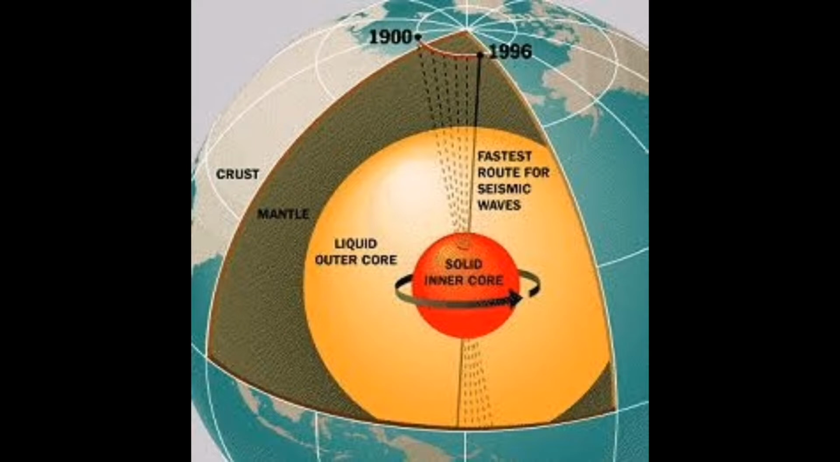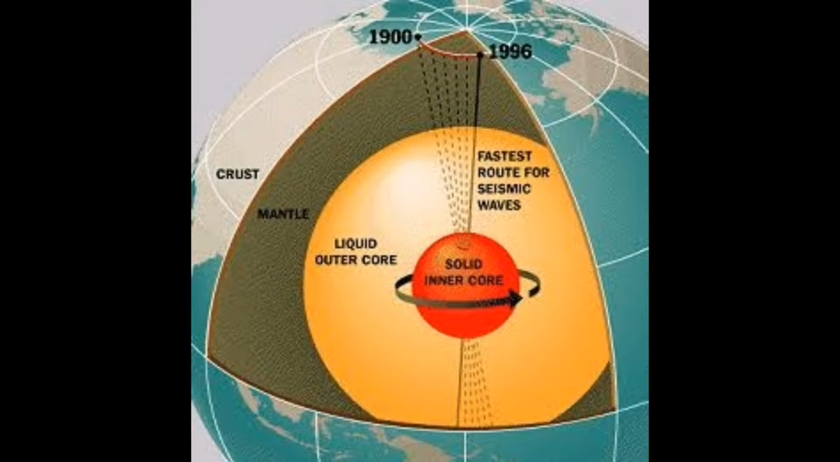The core starts from around the depth of about 2900 km from the earth's surface. The part of the earth's interior extending from the mantle up to the center of the earth is the core. The thickness of the core is about 3471 km. This layer can be divided into inner core and outer core.